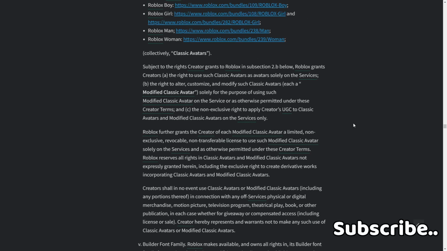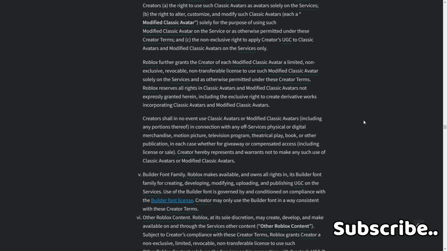Roblox further grants the creator of each modified Classic Avatar a limited, non-exclusive, revocable, non-transferable license to use such modified Classic Avatar solely on the services as otherwise permitted under these Creator Terms. Roblox reserves all rights in Classic Avatars and modified Classic Avatars not expressly granted herein, including the exclusive right to create derivative works incorporating Classic Avatars and modified Classic Avatars.